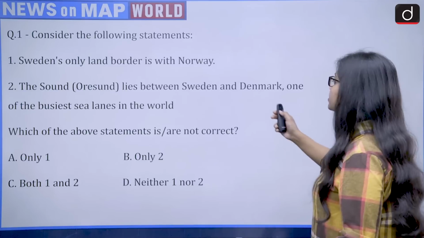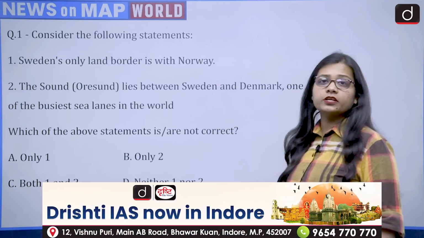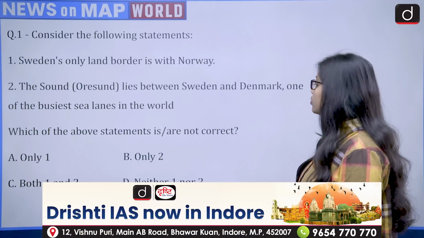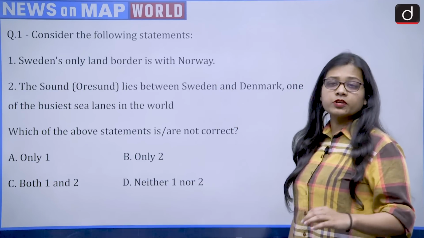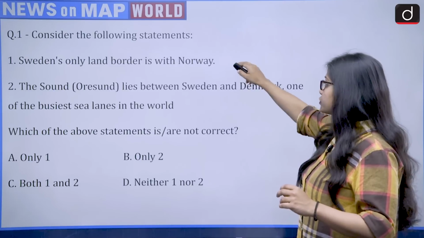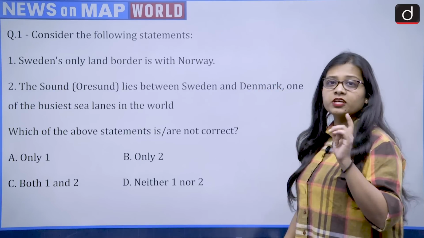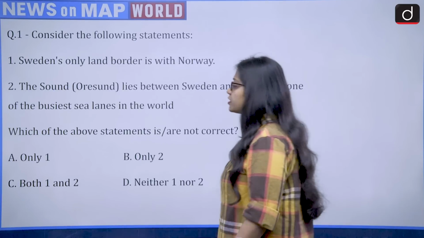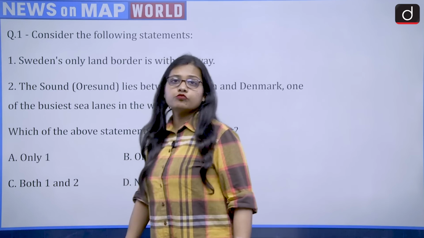So the second statement is correct while the first statement is wrong, and we have to find the not correct statement. So second one was right, first one was wrong. So the not correct statement means the first. So the correct answer is option A, that is only 1.